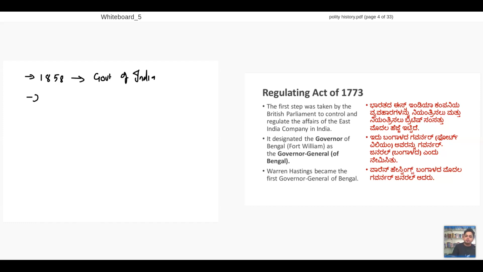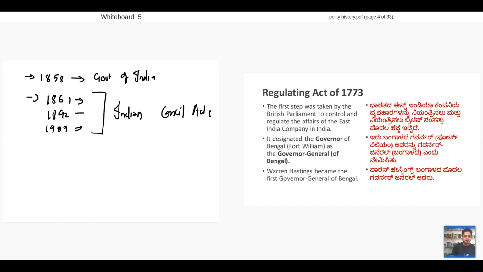After that, 1861, 1892, 1909, we can call the Indian Councils Acts. After that, the rest, 1909 also, 1919, 1935, 1947, we call them the Government of India Acts.